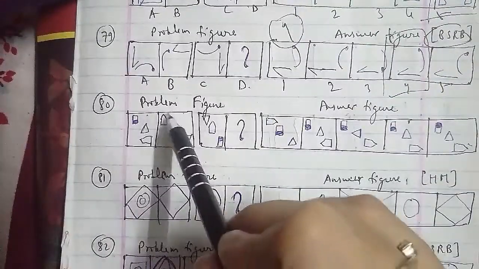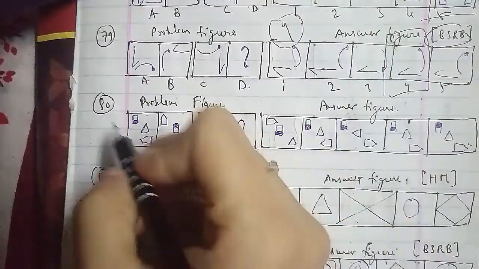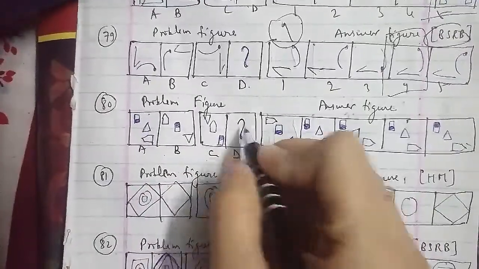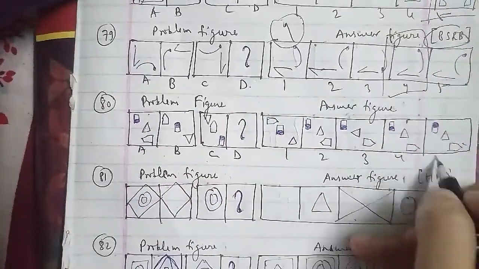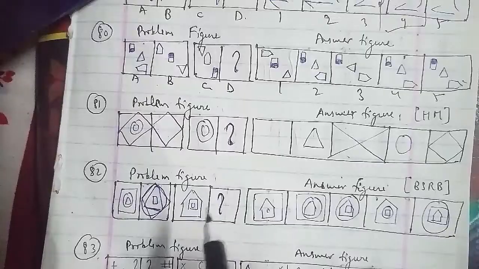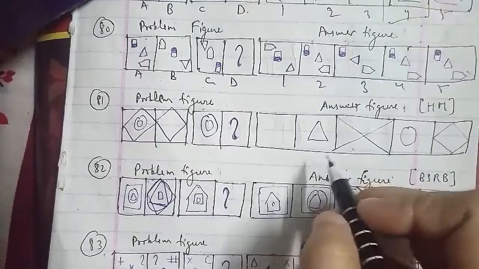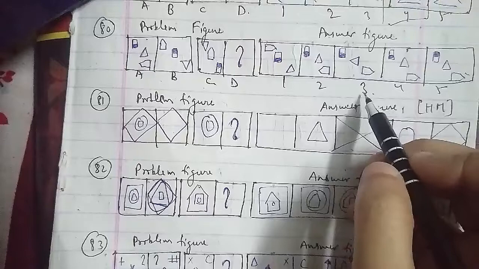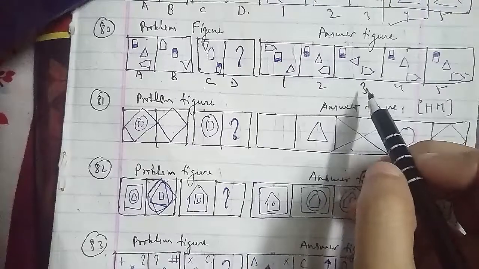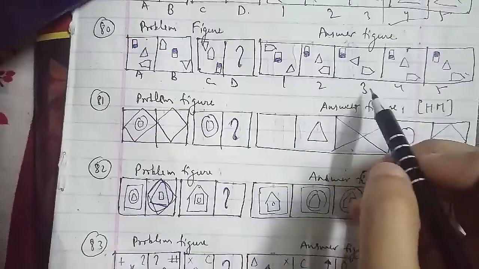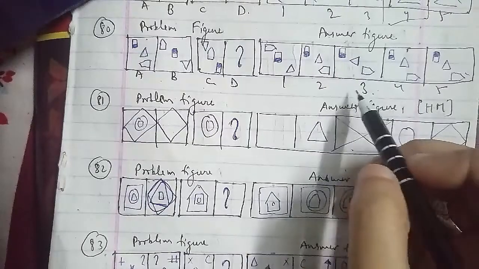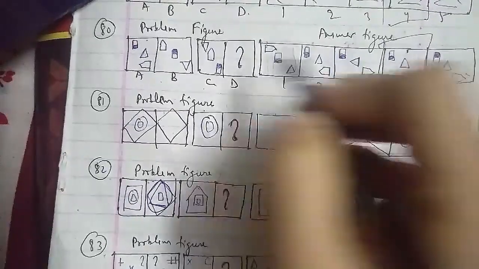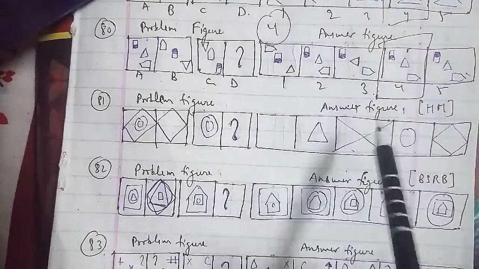The 80th question of the session, these were the problem figures and these were the answer figures as well, which have been named A, B, C, D. This we have to find out, 1, 2, 3, 4, 5 as well. So here we go ahead and in the same case, the symbol moves one step downward and the lowermost symbol becomes the topmost here, and the triangle gets inverted and the pentagon rotates 90 degrees clockwise and a half shaded rectangle gets inverted. So we have the fourth figure as the right answer, which we have to find out.